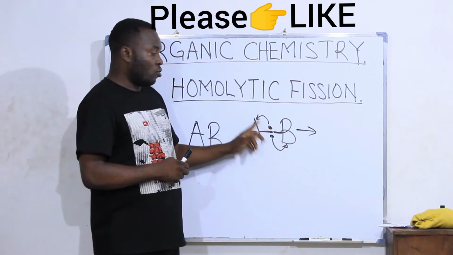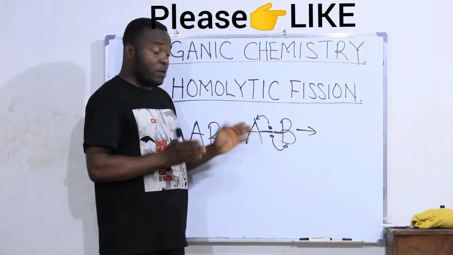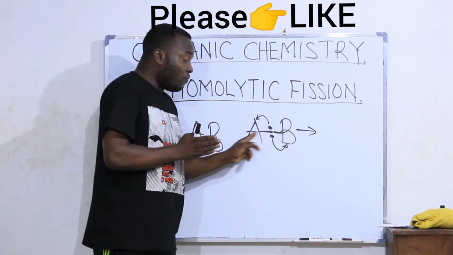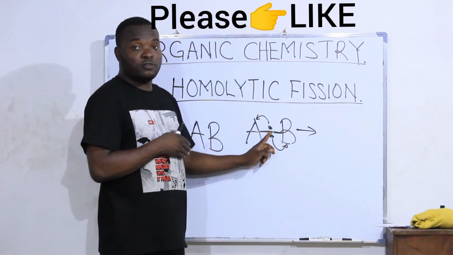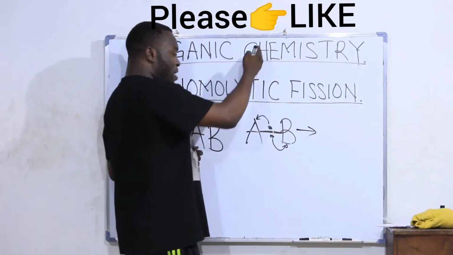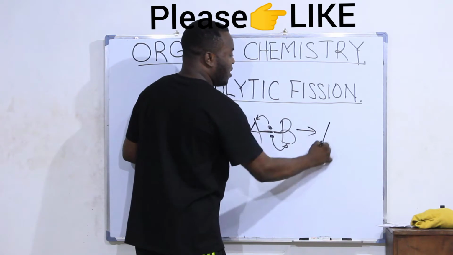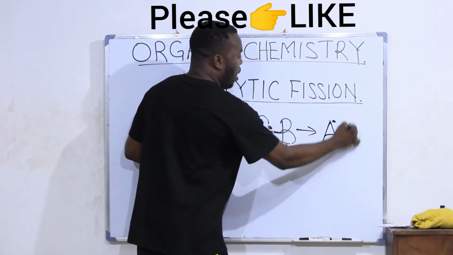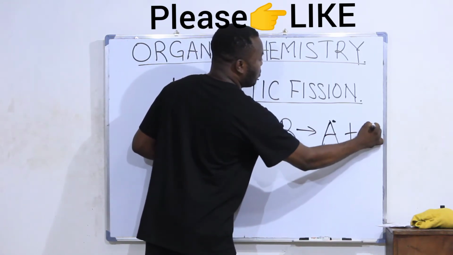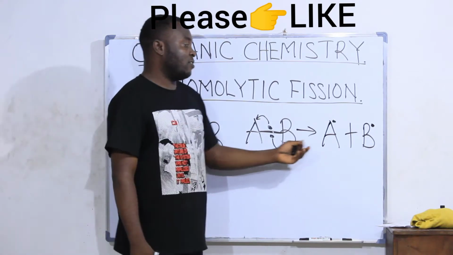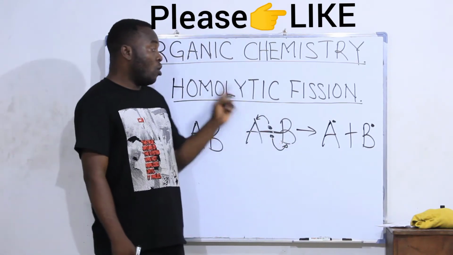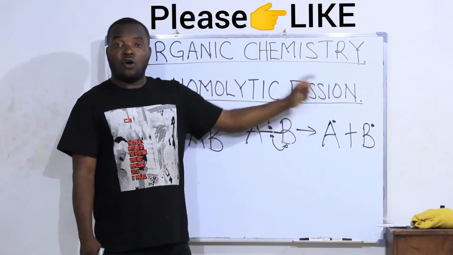A will bring one electron, B will bring one electron, making a total of two. The two of them will still share these two electrons. Now, if I break this bond and A takes one of them, while B takes the other one, we'll say that the bond was broken homolytically.